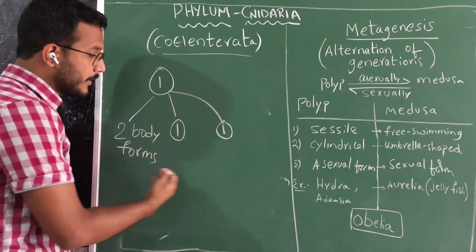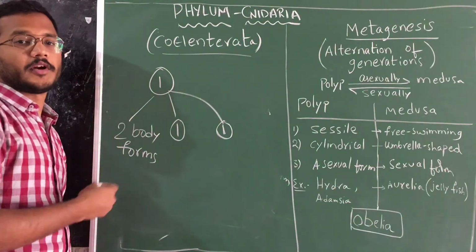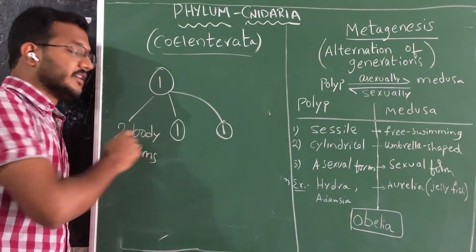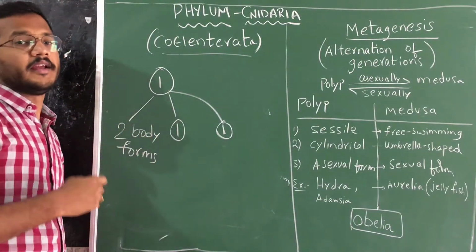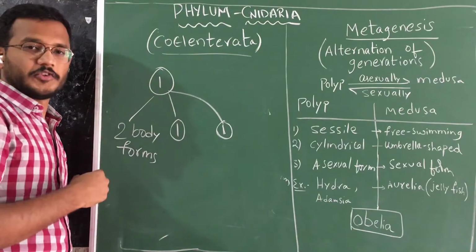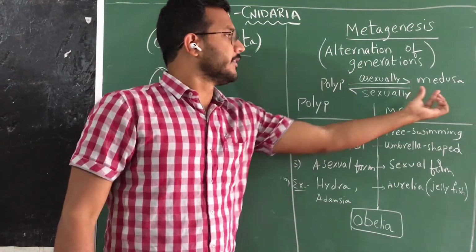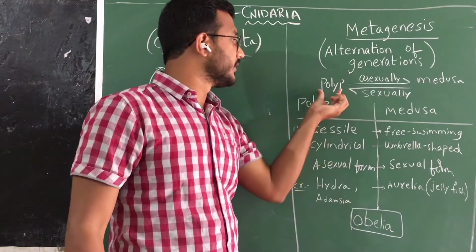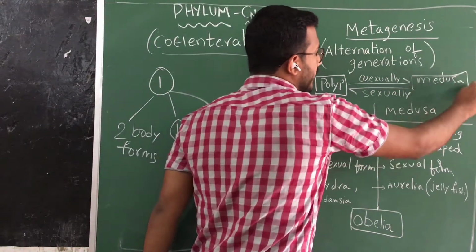So there are three types of variations. Some groups have both body forms in their life cycle, and some groups have only one form. What are those forms? Those forms are polyp and medusa. These are two different types of body forms.